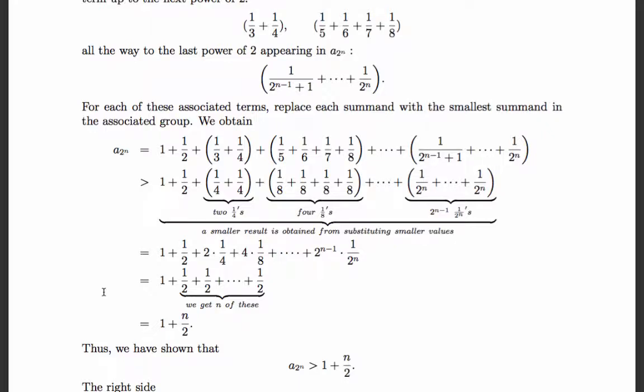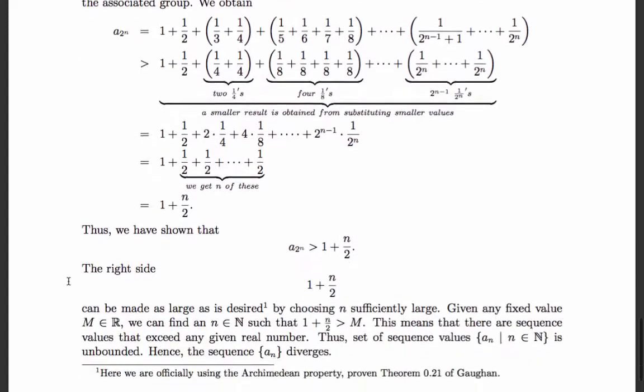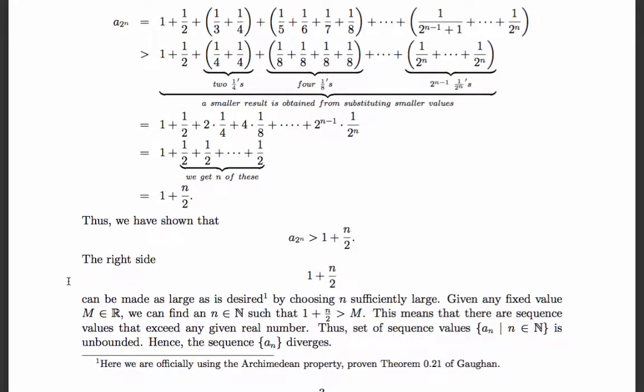So A to the 2 to the n, right? In other words, the 2 to the n entry of my sequence is bounded below by 1 plus n over 2, and n is arbitrary. Okay. Because n is arbitrary, half of n plus 1 can be made arbitrarily large.